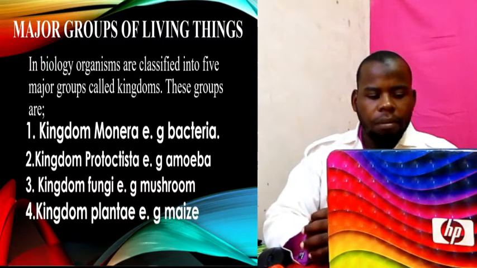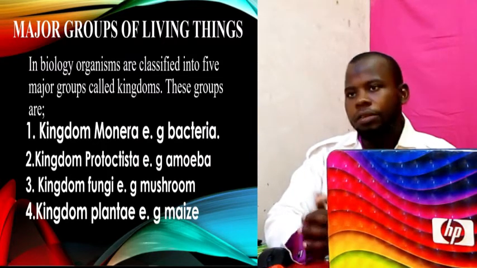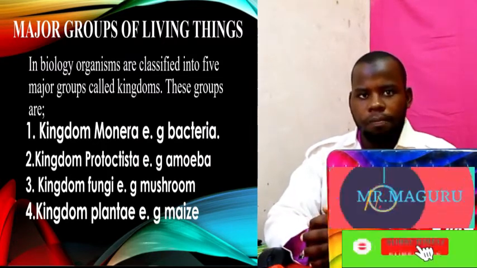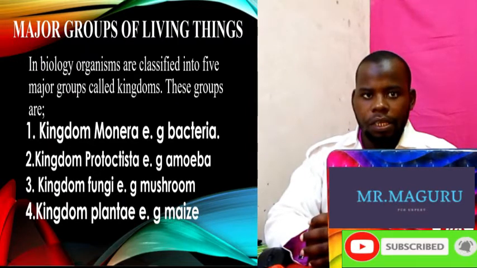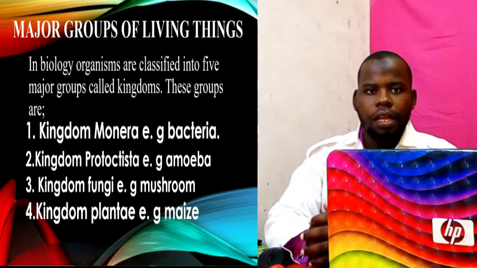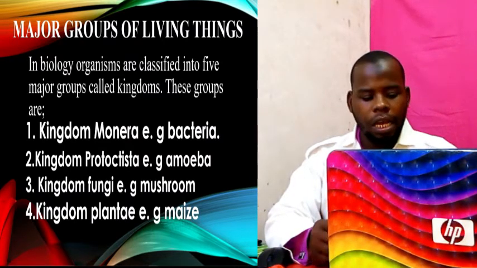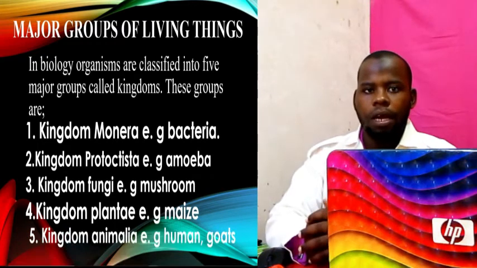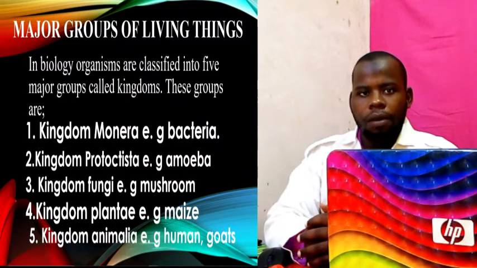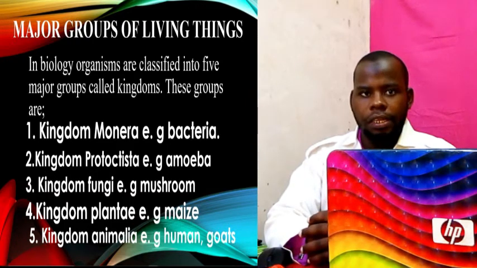And number 4, there is kingdom Plantae. Examples are maize and beans. Those are plants. So the first kingdom Monera, the second kingdom Protoctista, the third kingdom Fungi, the fourth kingdom Plantae, and the last we have kingdom Animalia. Those are the groups in living things.